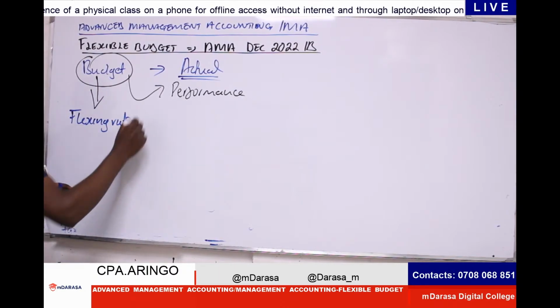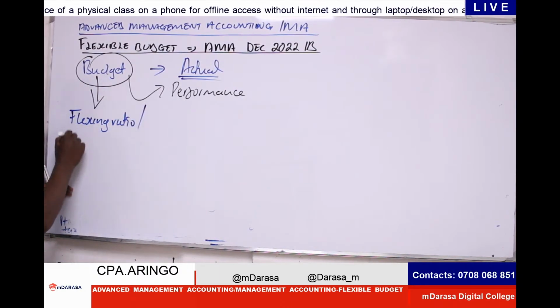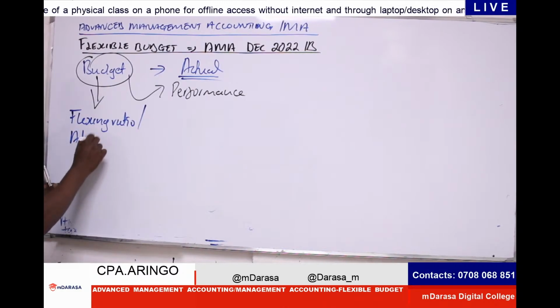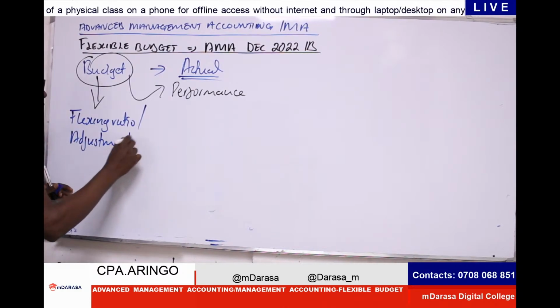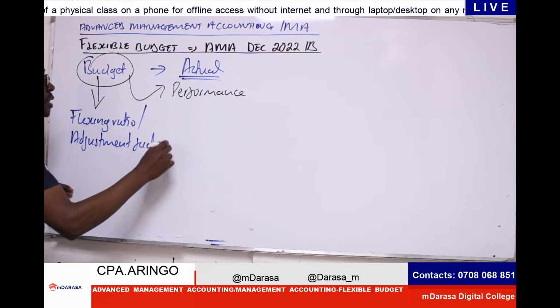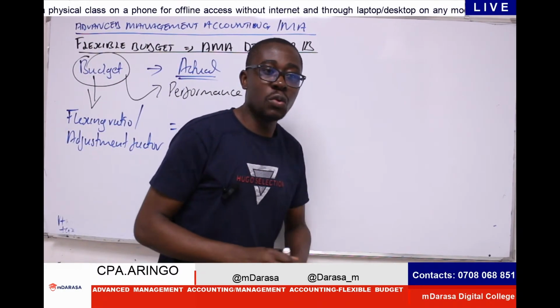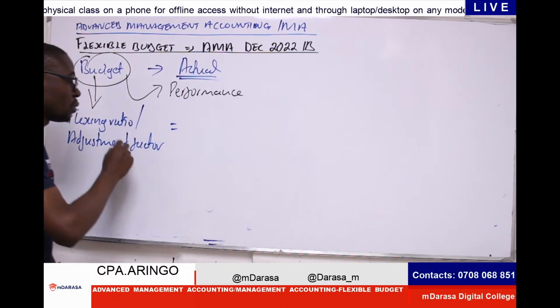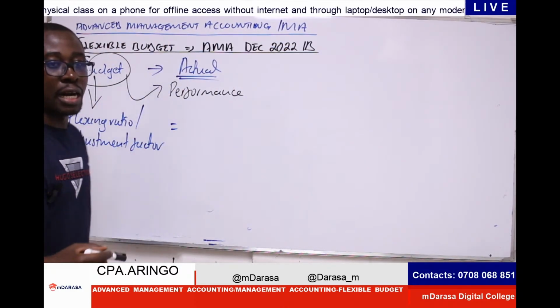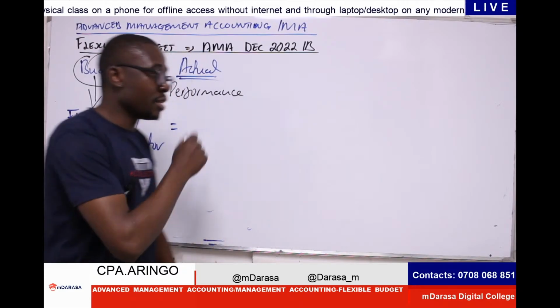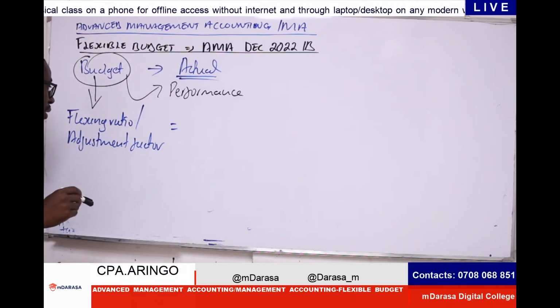You can also term it the adjustment factor. These are what will always be required. And my good students, this is the king when it comes to flexible budget.